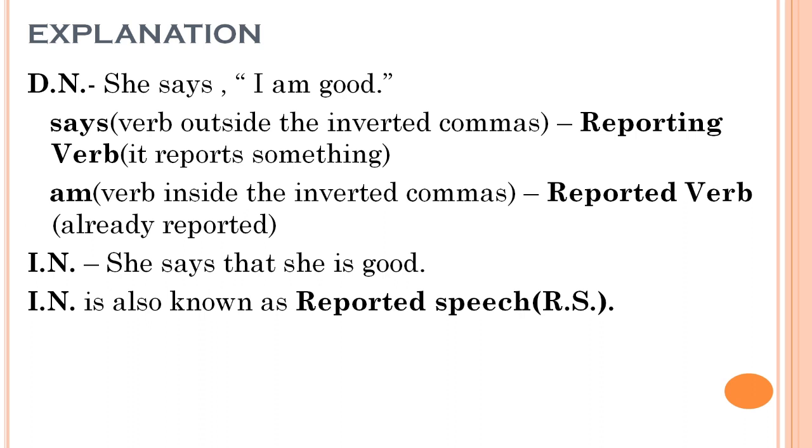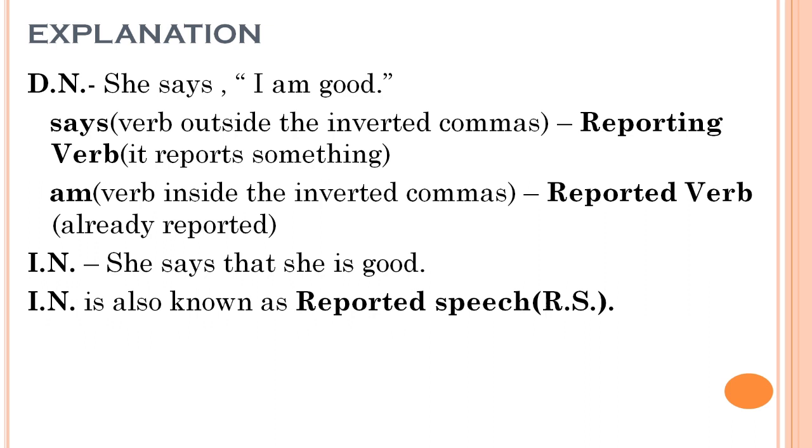Here says and am, there are two verbs in this sentence. "I am good" is within the inverted commas, says is outside the inverted commas, and that's why it is the reporting verb, because it reports something.